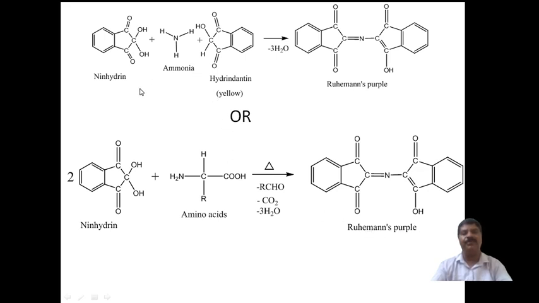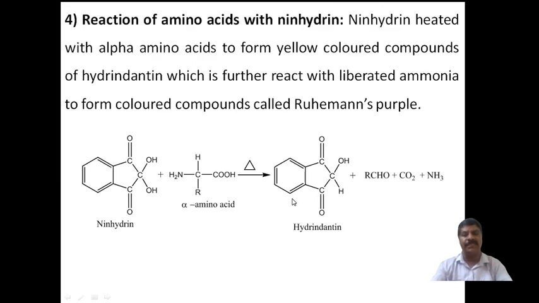For understanding purposes, it is better to write both reactions. Simply, the OH group is replaced by H, and the remaining are RCHO, carbon dioxide and ammonia. Now this hydrindantin reacts with ninhydrin in the presence of ammonia.